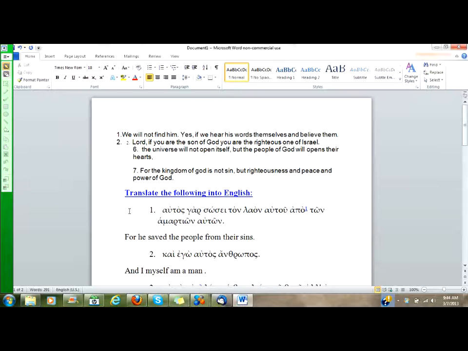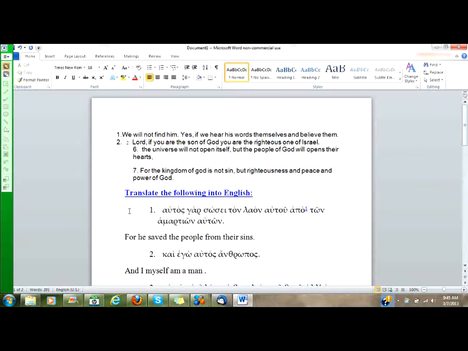Because autos is masculine, we can understand that the subject of sosei is masculine. So it says, for he, and then here comes the intensification, himself will save. For he himself will save the people of him from the sins of them, from their sins.